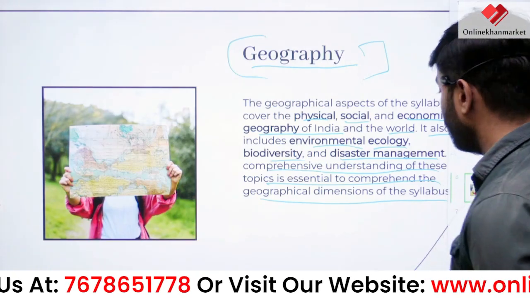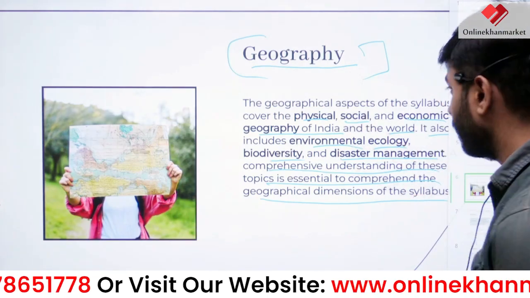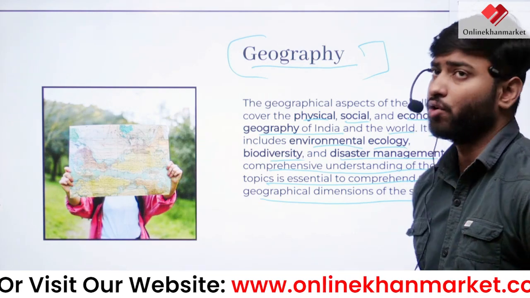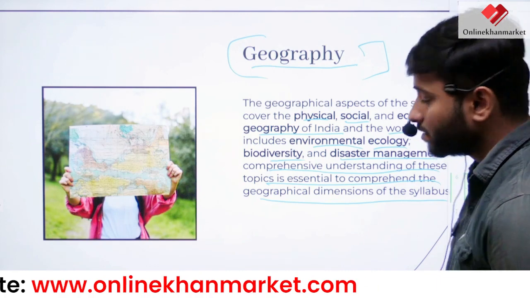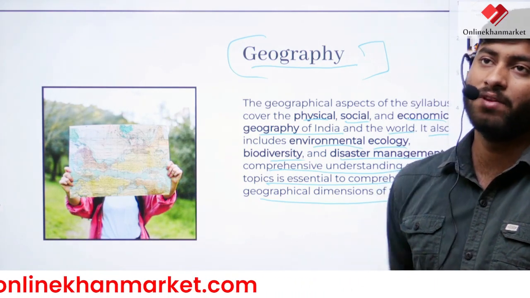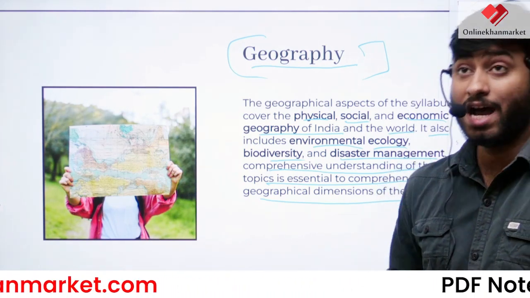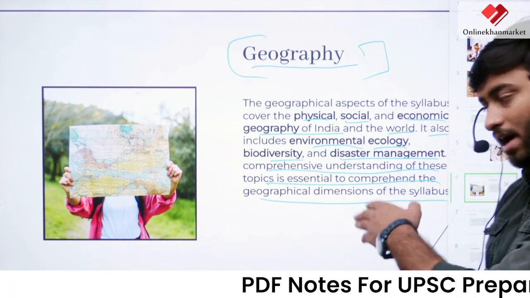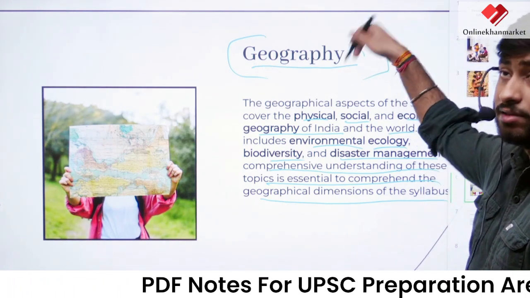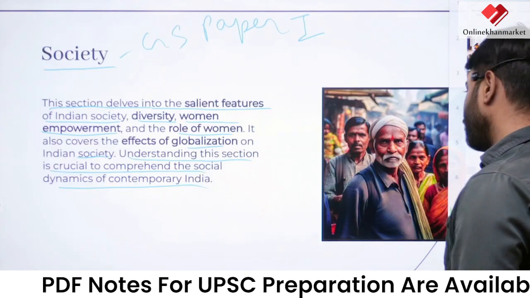The fourth will be your geography aspects. In this geography aspect, your physical, your economic, your Indian and world geography is also covered. Plus your science parts. The science part will be your ecology, your disaster management, plus biodiversity. All these things will be covered in your GS paper, in this geography part as well. And the last will be your society.